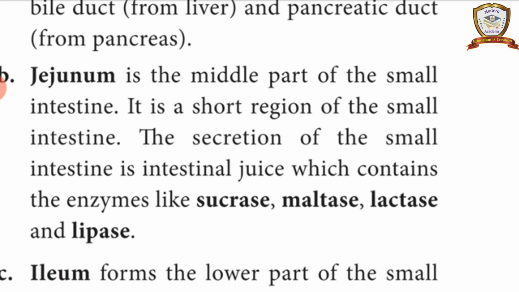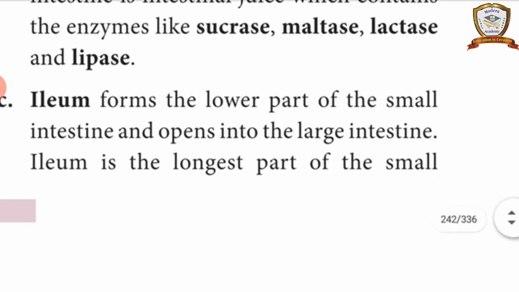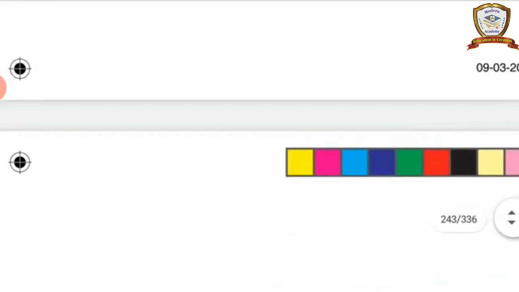The jejunum receives the intestinal juice which contains enzymes like sucrase, maltase, lactase, lipase. The next one is the ileum. The ileum forms the lower part of the small intestine and opens into the large intestine, so this is the last part. Which one is the first part? Duodenum, next to the stomach. The ileum is the end of the small intestine, near to the large intestine.